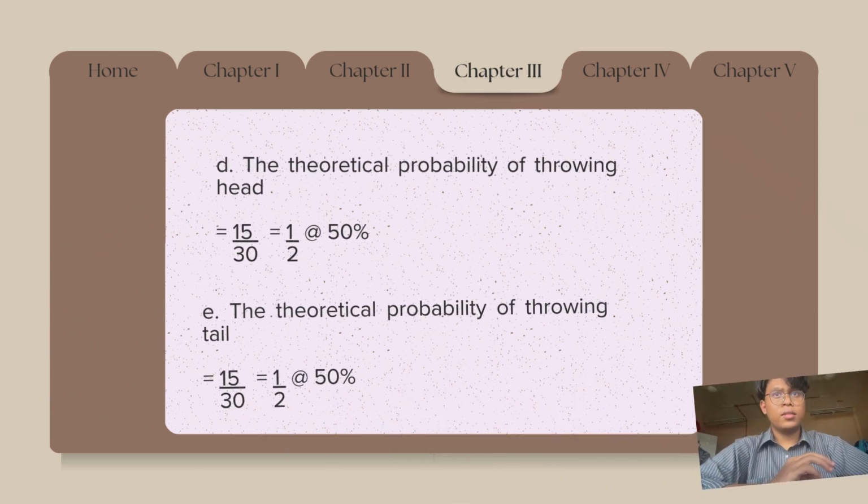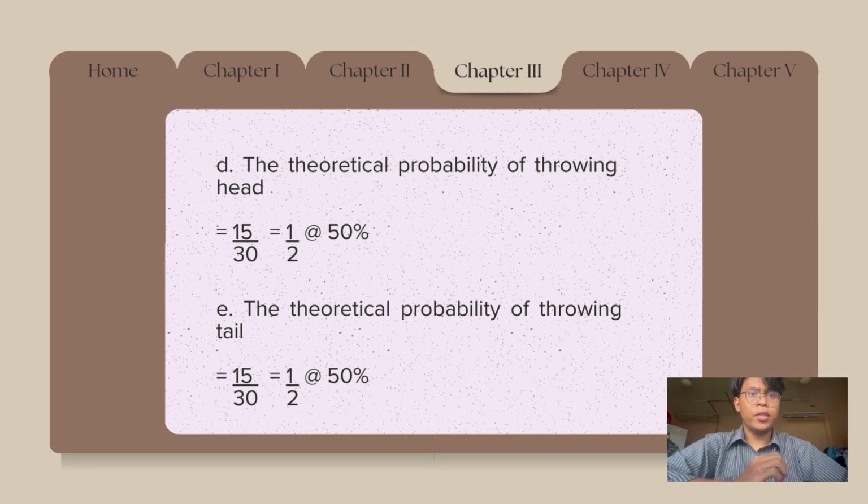So D, the theoretical probability of throwing heads is 15 over 30, which means it's going to be 1 over 2, or we can call it 50%. Same as E, the theoretical probability of throwing tails. It's going to be 15 over 30, or we can say it's 1 over 2 or a 50% chance.